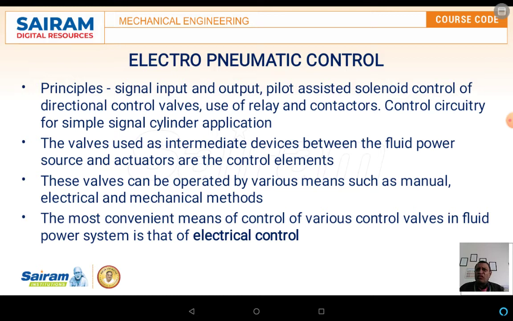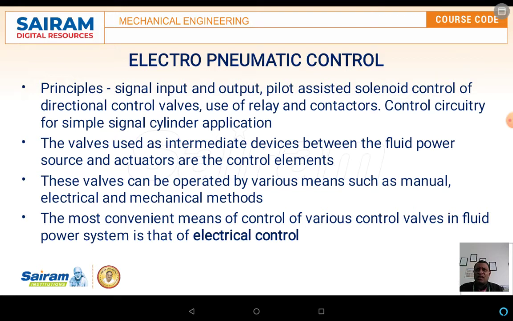The valves can be operated by various means such as manual, electrical, or mechanical methods. The most convenient means of control that has been used is by electrical controllers.